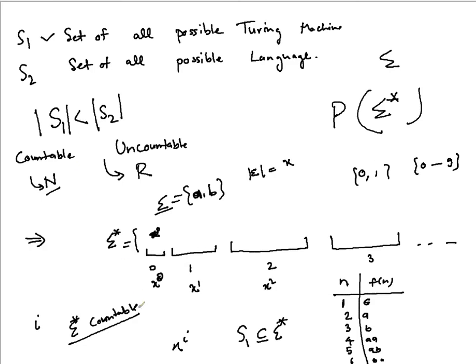So therefore, whatever the alphabet, if it is of finite size, if you take the sigma star, S1 is a subset of that, the set of all possible Turing machines. Whether it's a decider or a recognizer, it's a Turing machine, so the set of all possible Turing machines is actually countable.